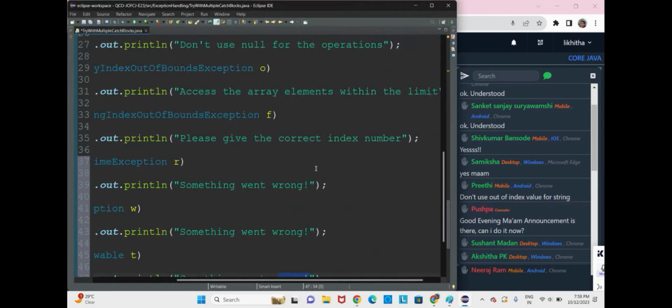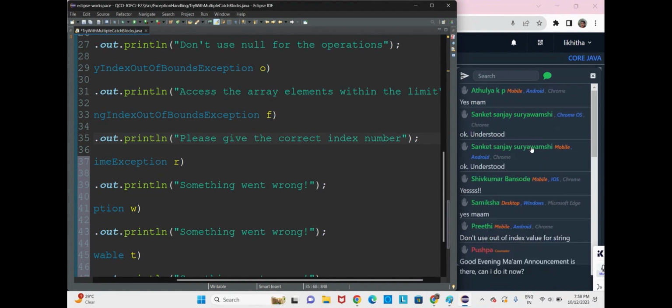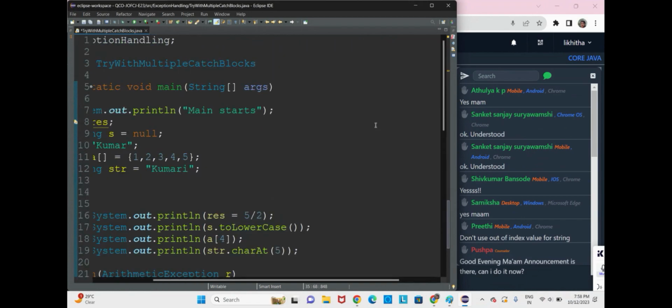Yeah, Preeti, you can write whatever reason. But in real time they will have some standard reasons, standard inputs and outputs which you have to follow. If you understood the concept, that is fine.